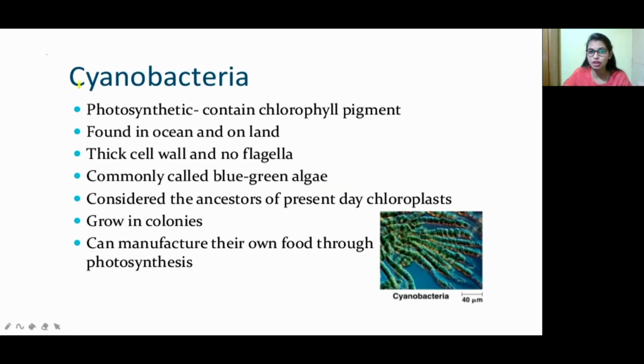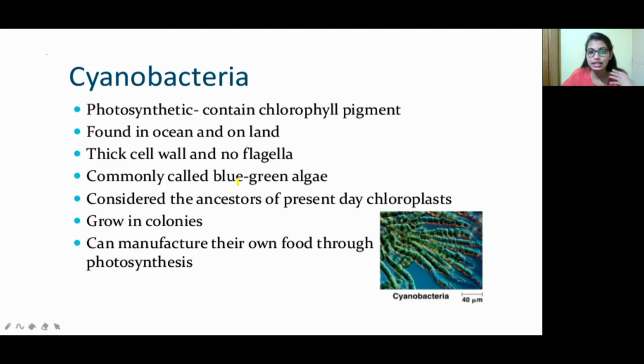This is why we call cyanobacteria blue-green algae: even though it is green in color, it has the ability to synthesize its own food through the photosynthetic process because it contains chlorophyll pigment. It is found in the ocean and also available on land.